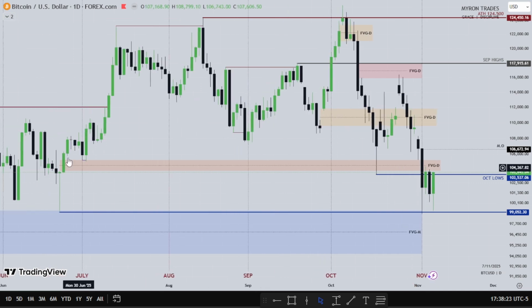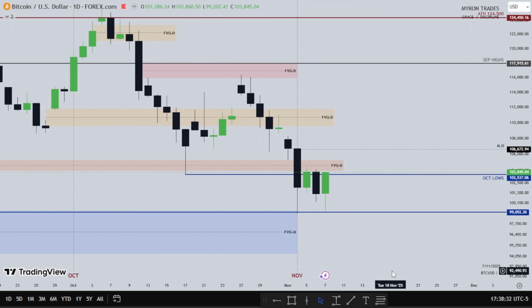So there's a fair value gap right here that price dipped into and used as support to go higher. So here we're seeing how Bitcoin is struggling to close above this fair value gap. We hit the fair value gap, we trade lower on Thursday. Friday tries to go lower but could not. Then we see a rejection up. So I want to see how this fair value gap will affect price for the new week.